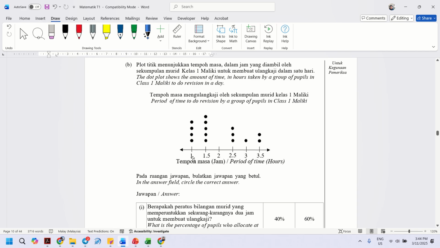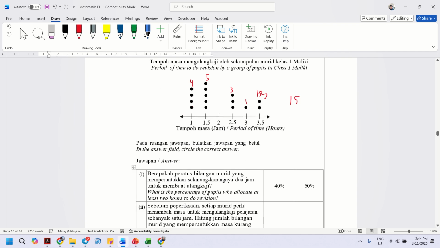Okay, so in 1 hour, there are 4 students that do revision. 1.5 hours, there are 5. 2.5, 3 students, 3 hours, 1 student, 3.5 hours, 2 students. So how many students are there? 4 plus 5 is 9, plus 3 is 12, plus 1 is 13. The total is 15 students. Okay, total is 15 students.